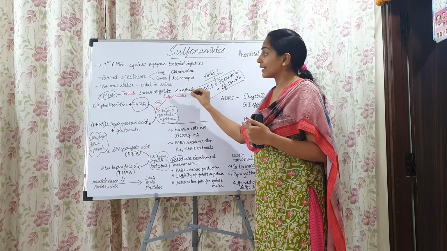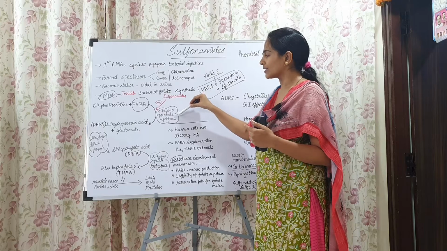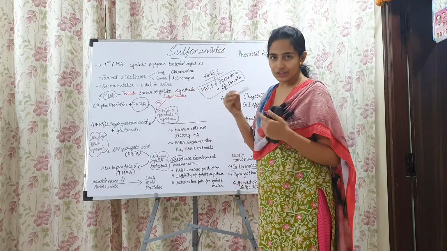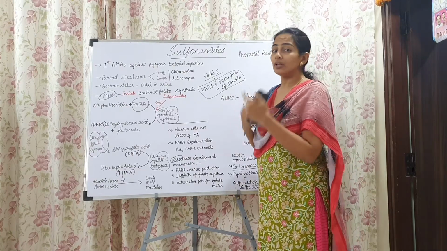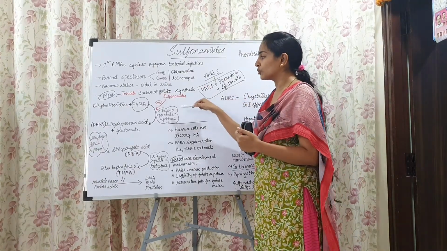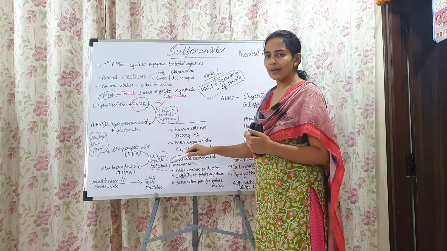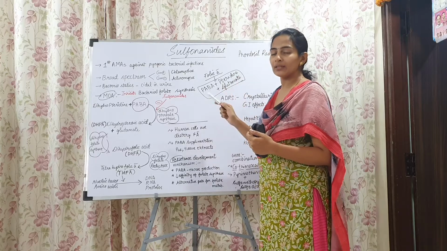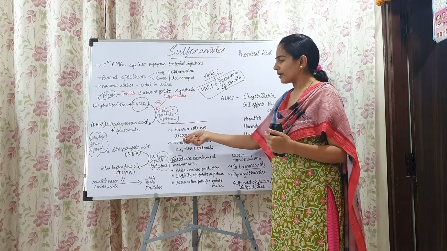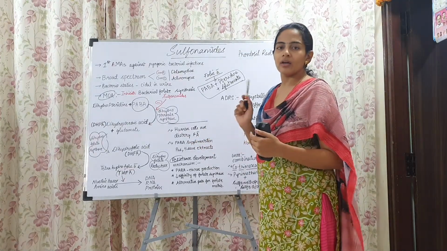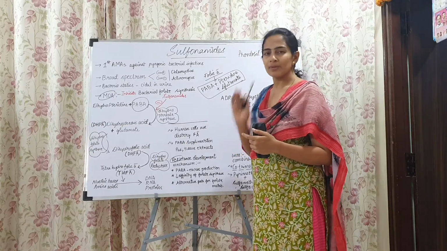They compete with PABA and bind with the dihydropteroate synthase. During this competition, if there is excess of PABA, then that may win the competition and bind to the dihydropteroate synthase and carry out the whole process, and that will inhibit the functioning of the sulfonamides.